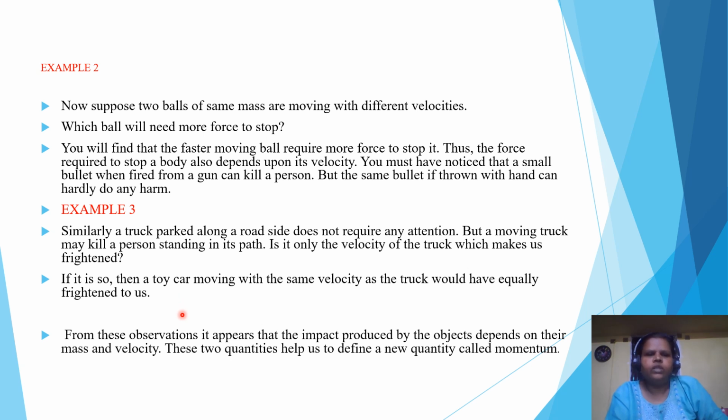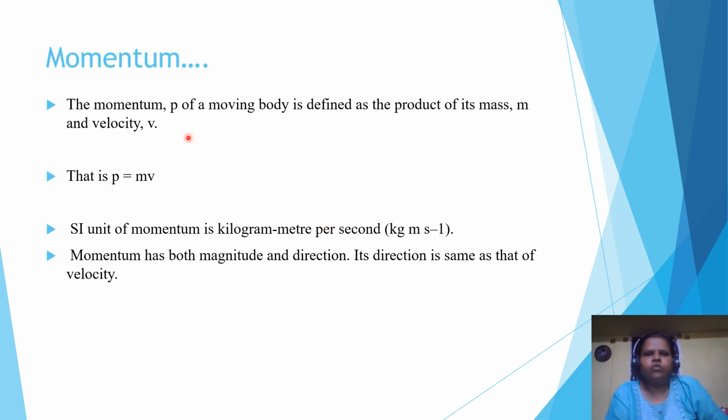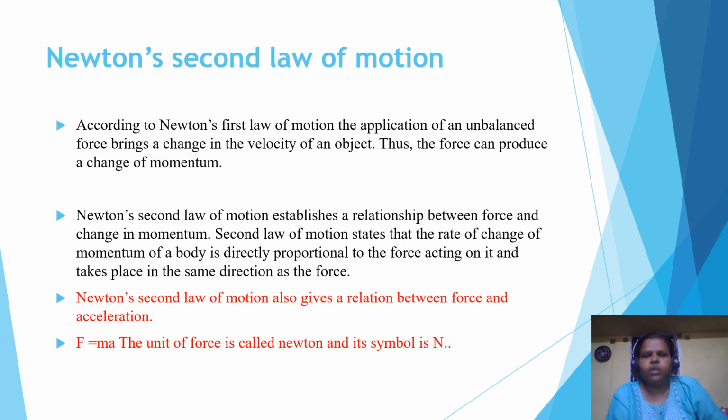So if it is, then would a toy car moving with the same velocity as a truck have equally frightened us? No. From this observation, it is observed that the impact produced by an object depends on its mass and velocity. These two quantities are combined to form a term called momentum. What is momentum? Momentum of a moving body is defined as the product of its mass and velocity. The SI unit is kg meter per second, and momentum has both magnitude and direction. Its direction is the same as that of the velocity.